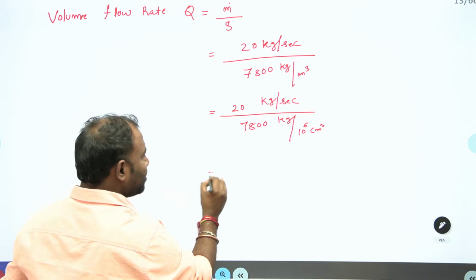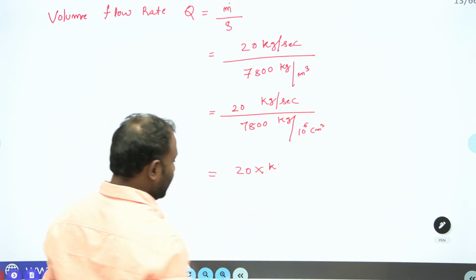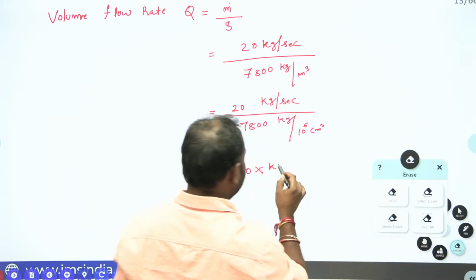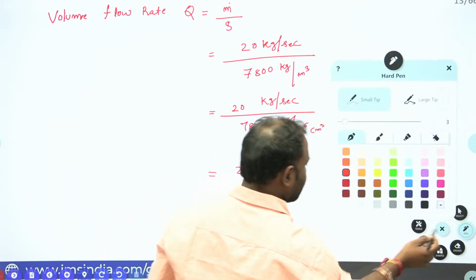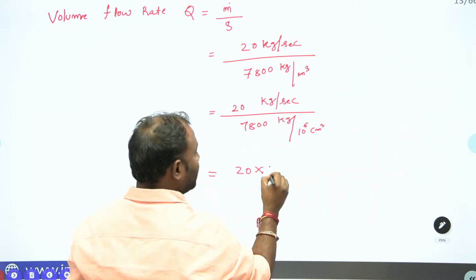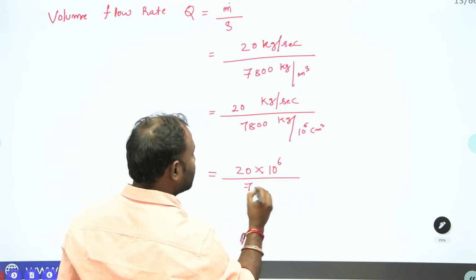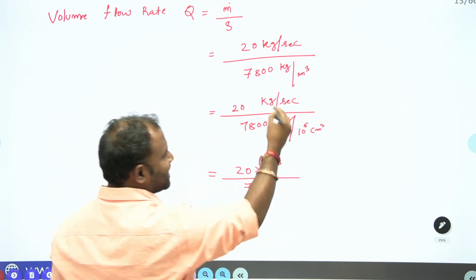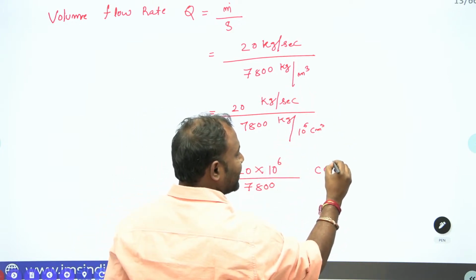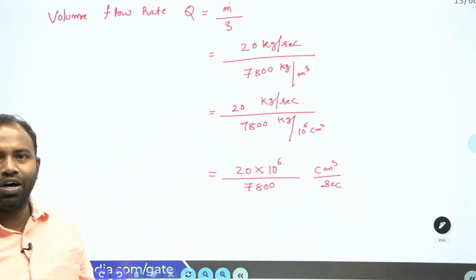From there I can write it as 20 into 10 power 6 divided by 7,800. Kg will get cancelled, so centimeter cube per second will come. Clear everybody? Hope you understand how to convert this.